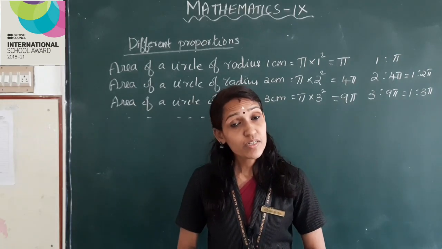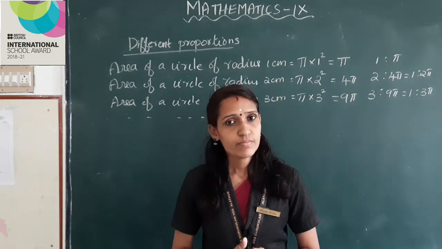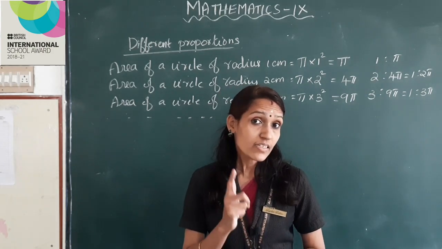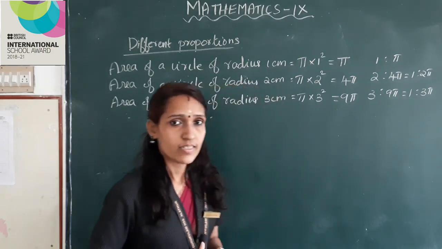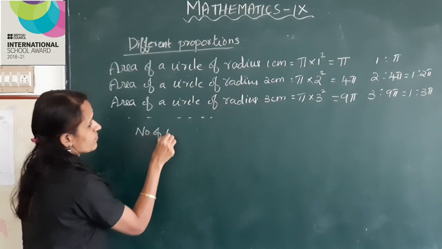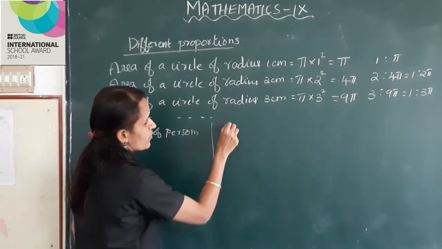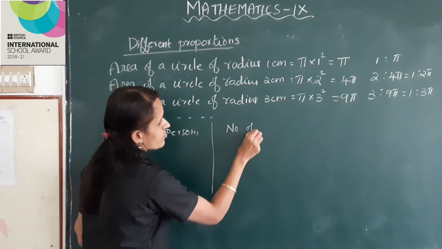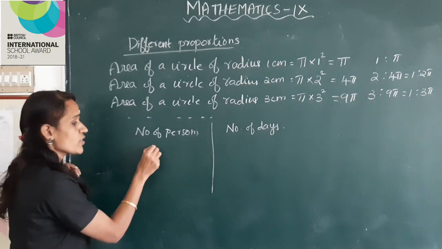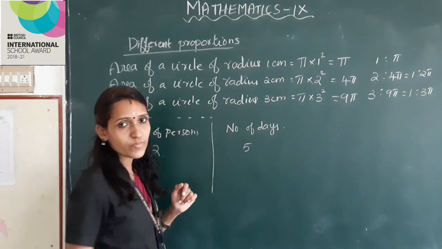Suppose a person needs 10 days to complete a work. 2 persons together can complete that work in 5 days, right? So number of persons, number of days. 2 persons together can complete that work in 5 days.